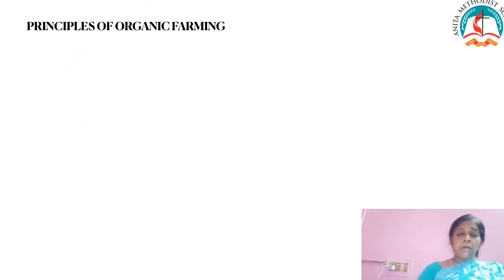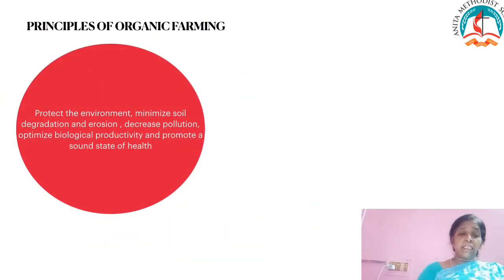And also the main goal of organic production is to develop enterprises that are sustainable and harmonious with the environment. The main principles of organic farming are to protect the environment and minimize soil degradation and erosion. So what is this minimize soil degradation? It means decline in soil condition caused by improper or poor management. That is, when they do not maintain the soil properly, because of the poor management that happens.